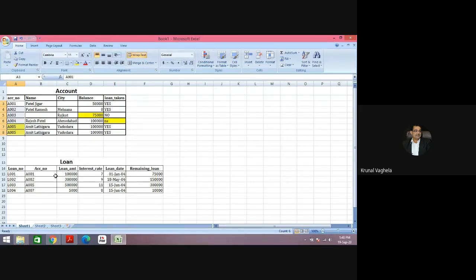Now practical 3 is a bigger one, so we will divide it into two parts. Part number 1 we will complete today, and part number 2 we will complete in the next laboratory. So today let me show you practical number 3.